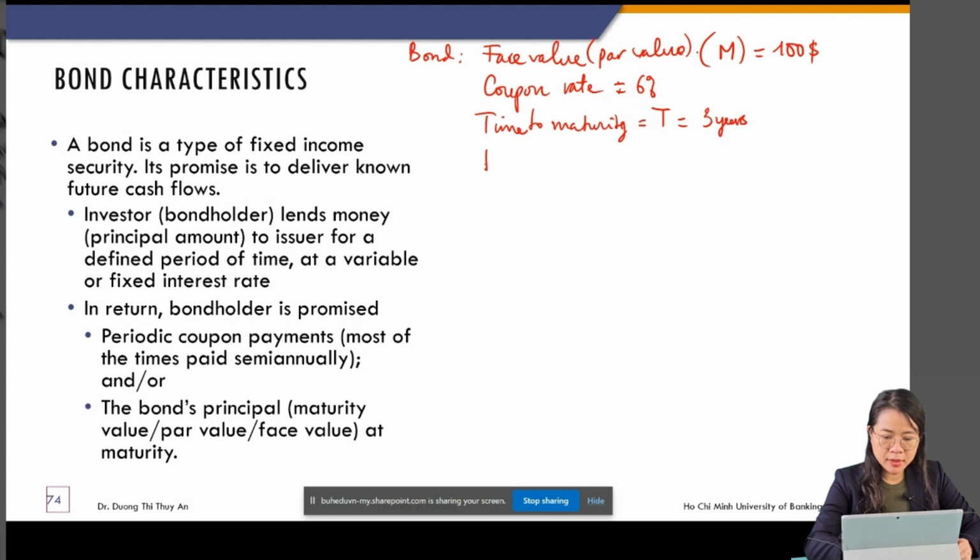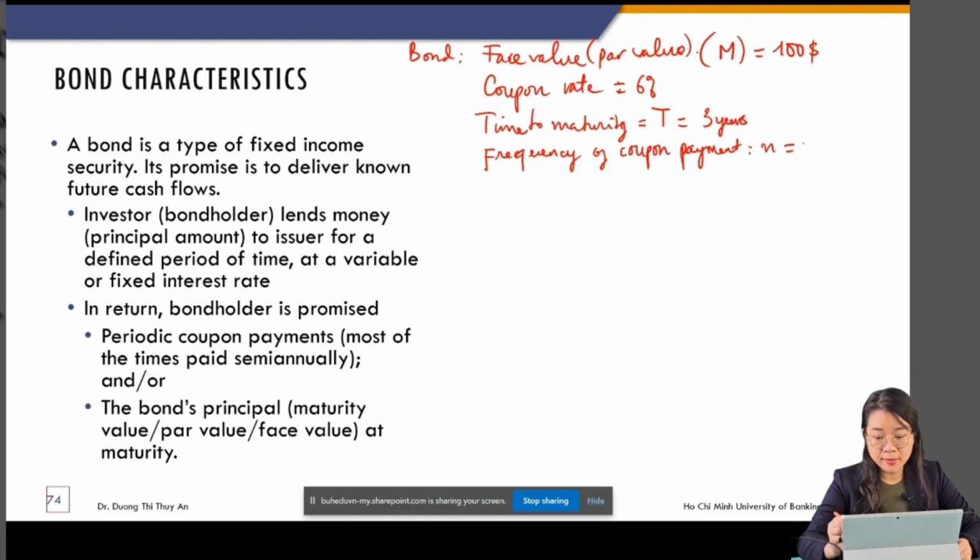And frequency of coupon payment, N, equal to, for example, 1, meaning one time per year.